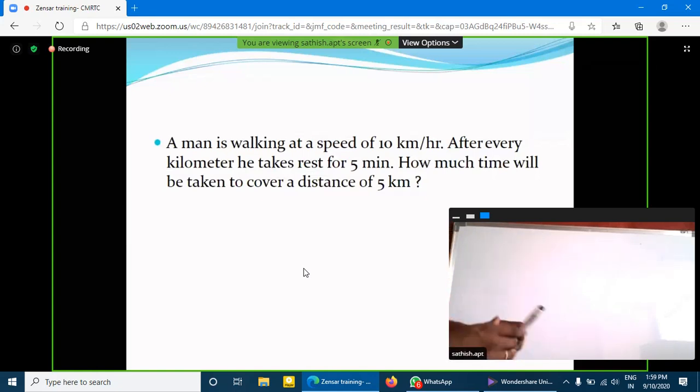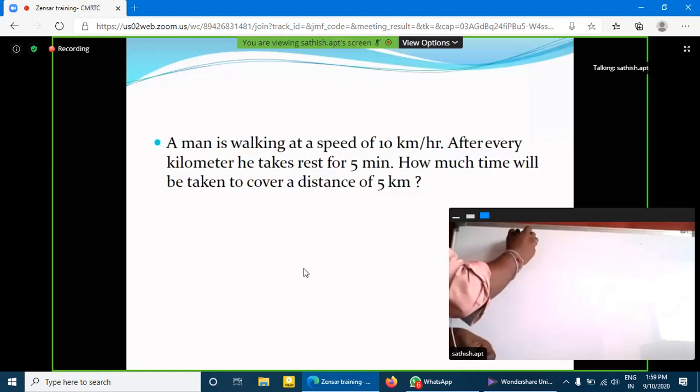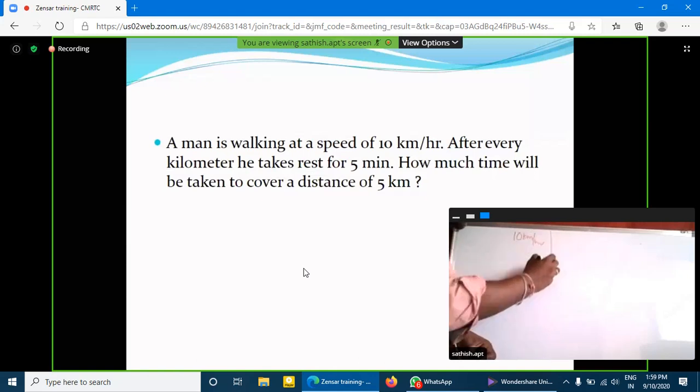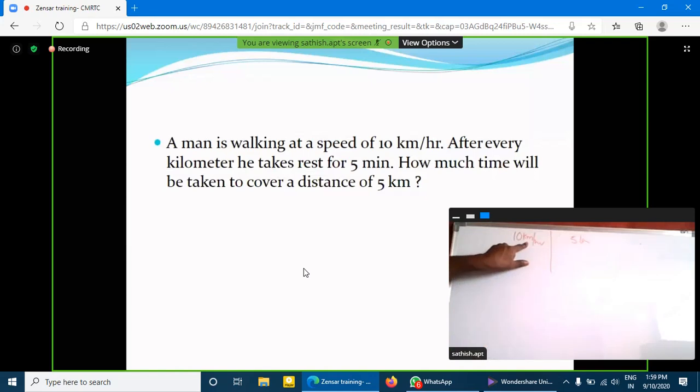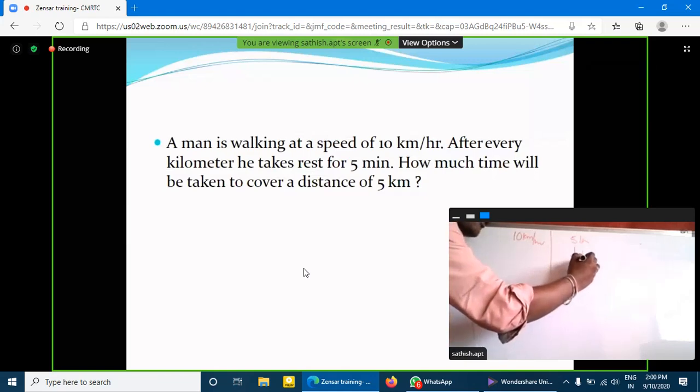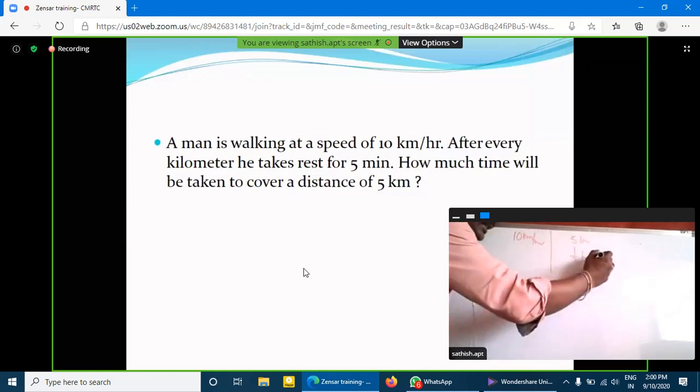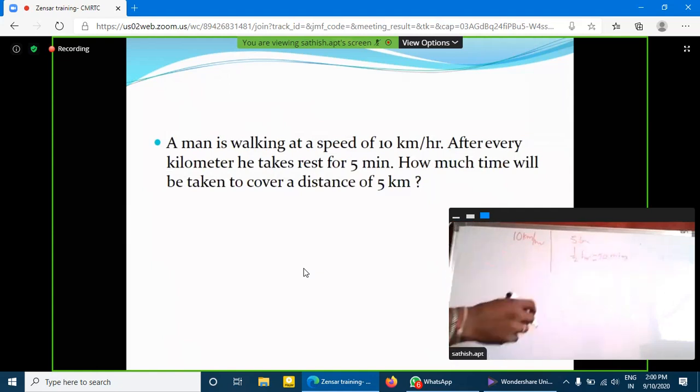So here, actually, 10 kilometers per hour speed. Distance is 5 kilometers, right? So 10 kilometers per hour is nothing but 10 kilometers covered in 1 hour. He covers 5 kilometers in half an hour. So that is equal to 30 minutes.